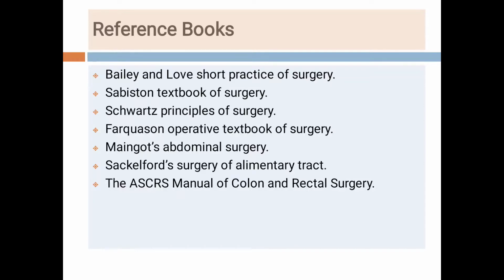So students, what have we seen? We have seen the definition of fissure. Then the types of fissures, acute and chronic, typical and atypical, and the locations of the fissures: anterior midline, posterior midline, and lateral. Typical fissures are usually present at the anterior or posterior midline, and atypical fissures are usually present laterally.